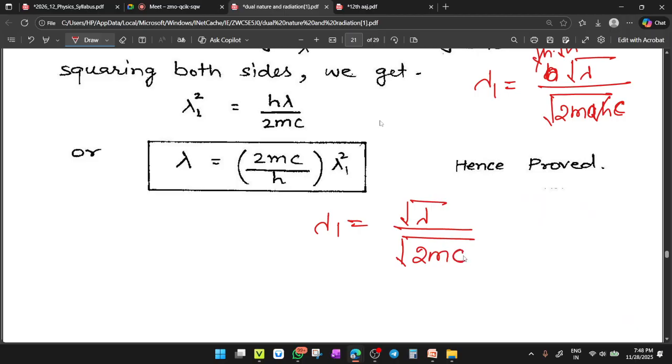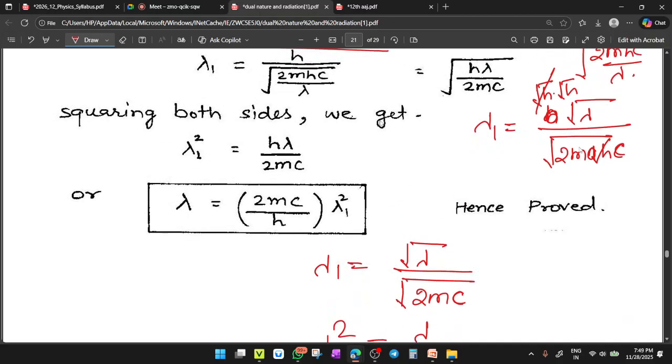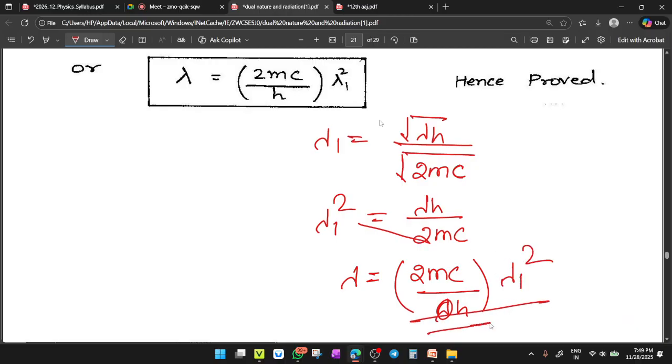mc. Clear? So squaring both sides, you will have lambda 1 square equals lambda upon 2mc. Oh, one more h will be there, I just forgot, so I have written it here. Now after squaring, the relation is lambda equals 2mc upon h multiplied by lambda 1 square. Clear or not clear?